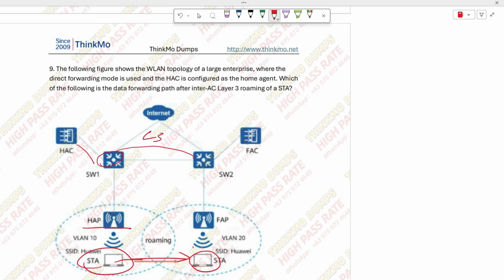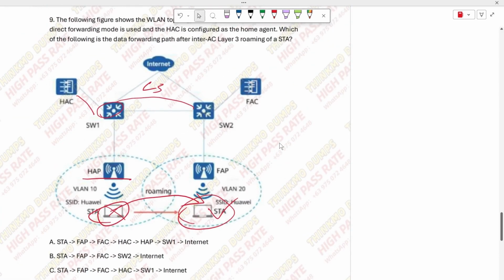When roaming, what is the data forwarding path? That is now, this device has already moved over here. This area is gone. Now it's here. Then he asks, what is the forwarding path for this device? The correct forwarding path is like this.